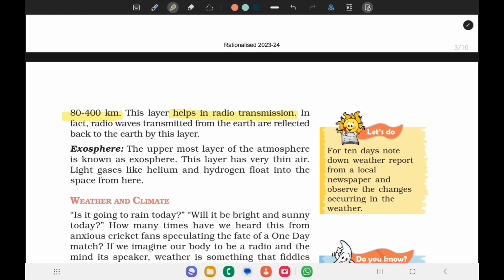And exosphere. The uppermost layer of the atmosphere is known as the exosphere, and this layer has very thin air. Light gases like helium and hydrogen float into space from here.